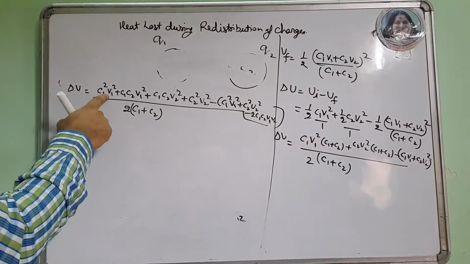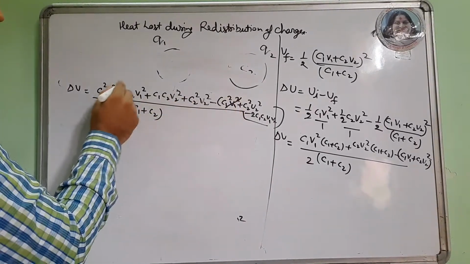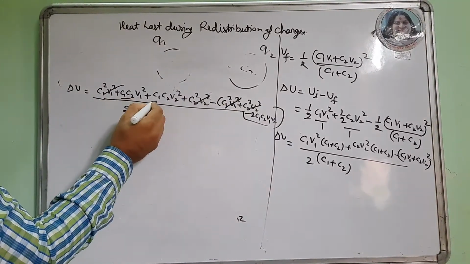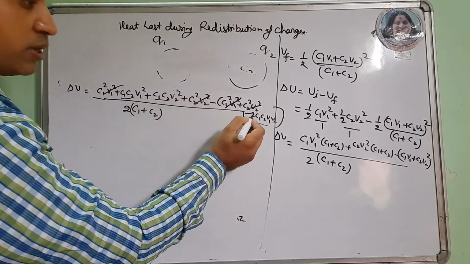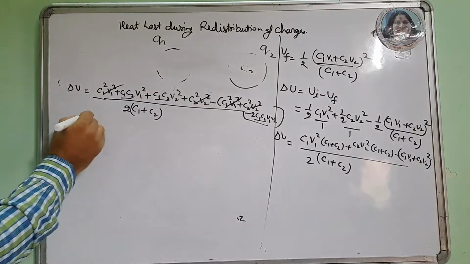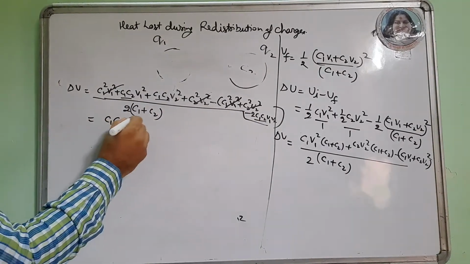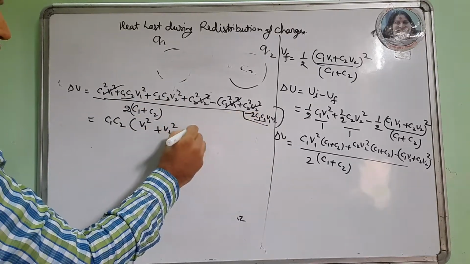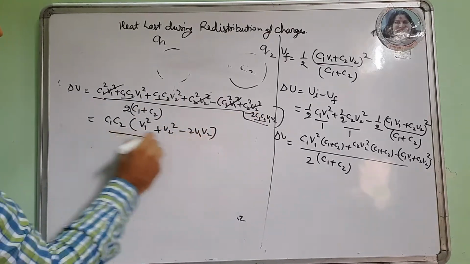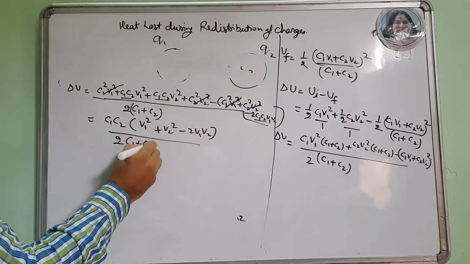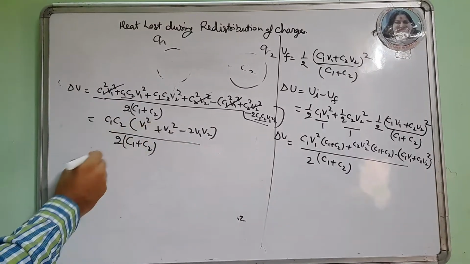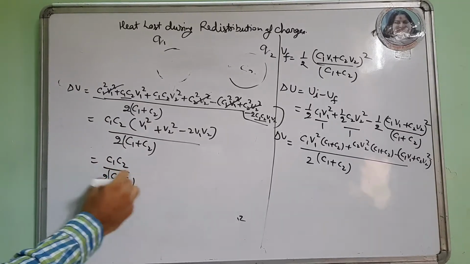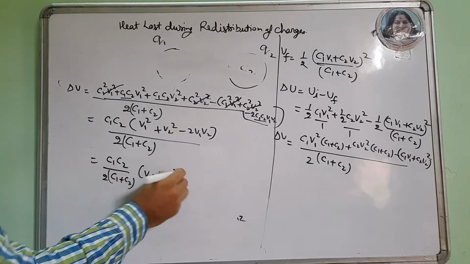So C1 square V1 square and C2 square V2 square cancel out, and what I get is C1 C2 common: V1 square, V2 square, and minus 2 V1 V2, upon 2 C1 plus C2. This is C1 C2 upon 2 C1 plus C2 into V1 minus V2 whole square.